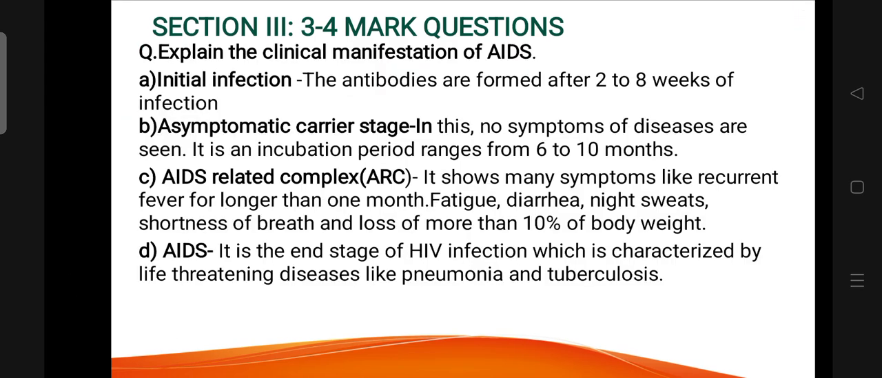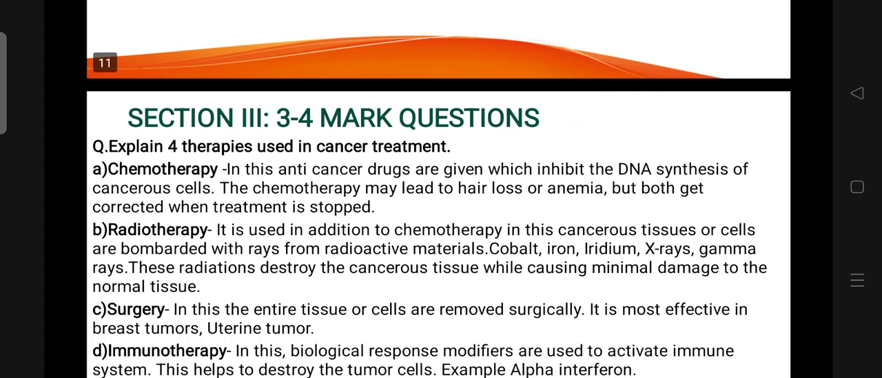Explain the clinical manifestation of AIDS. Initial infection: the antibodies are formed after 2 to 8 weeks of infection. B. Asymptomatic carrier stage: in this, no symptoms of disease are seen, and the incubation period ranges from 6 to 10 months. AIDS-related complex, ARC: it shows symptoms like recurrent fever for longer than 1 month, fatigue, diarrhea, night sweat, shortness of breath, loss of more than 10% of body weight. AIDS: it is the end stage of HIV infection, which is characterized by life-threatening diseases like pneumonia and tuberculosis.